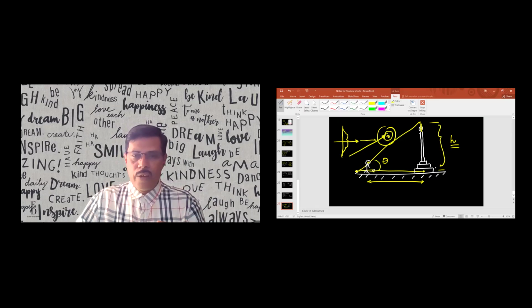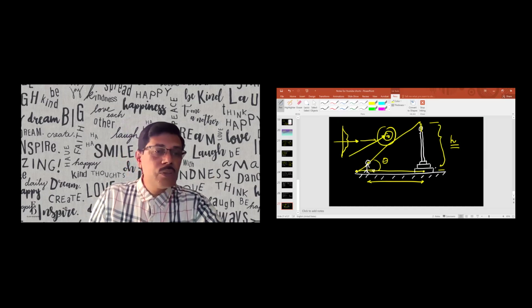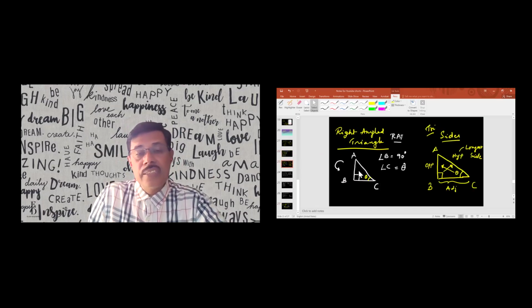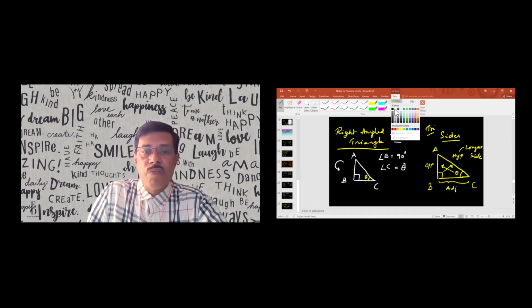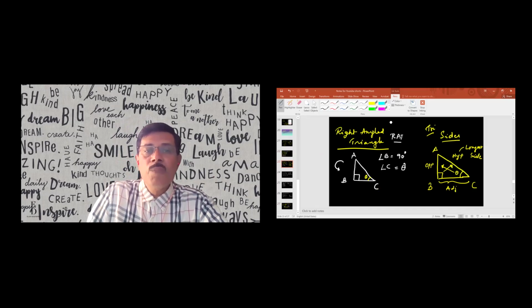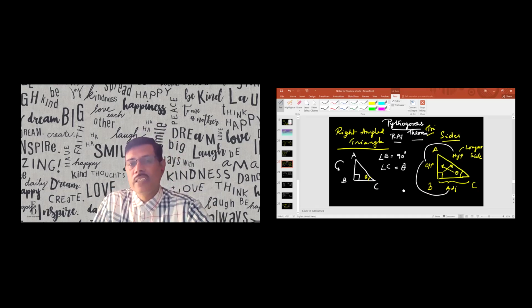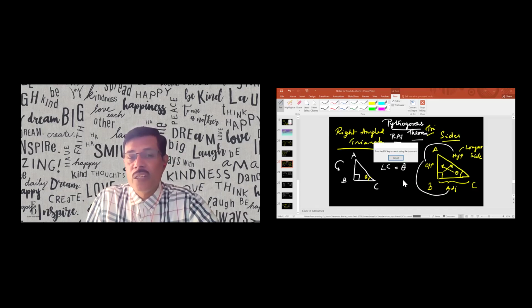Now I have laid down certain fundamentals of this particular trigonometry. But there is one theorem which you might have been introduced to in your classwork, in your 8th class itself. When you say right angle triangle, there is one theorem which will reflect in your mind. That is the famous Pythagoras theorem, right? This Pythagoras theorem revolves around the three sides of the triangle. This Pythagoras theorem is very, very important in our trigonometry to understand.